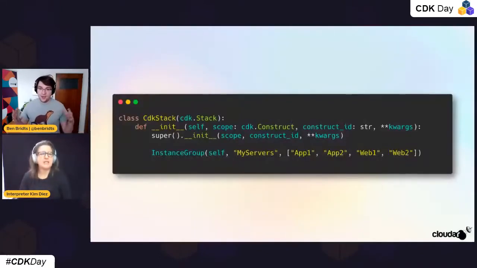So we decided we need something like this, where every team should be able to define their own stack, put a list of instances in there, and then we would have some code, in the CDK case, a construct that would take care of all the details. And the details would be starting the instance, putting everything on there, having alarms and monitoring around that, making sure that it integrates with all the other tools that were already being used. And the only thing that the team would have to put in is names.